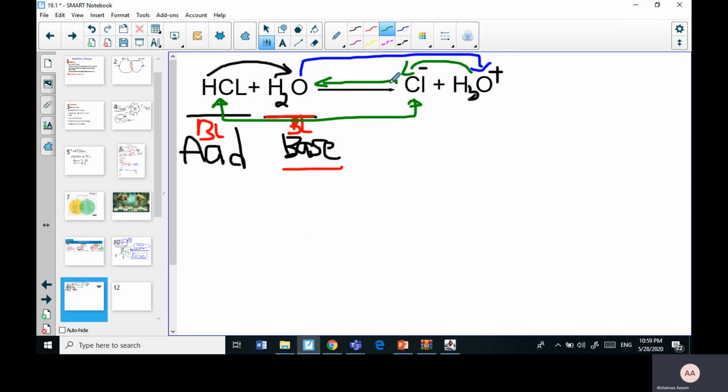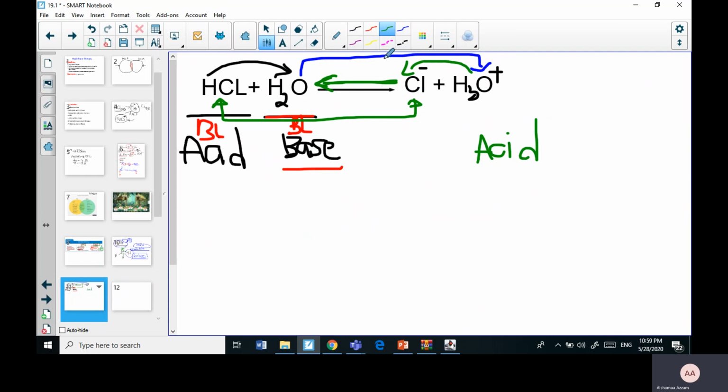If we have this reaction go in the opposite direction, then what should happen? The hydronium ion should give a proton to chlorine. So what did the hydronium ion do? It is now working as an acid. Why is it working as an acid? Because now it is a proton donor. So here it is an acid.